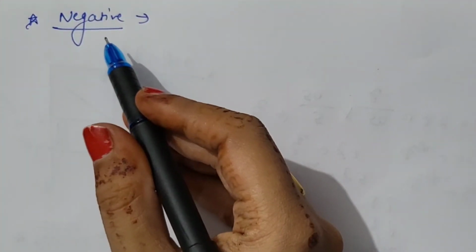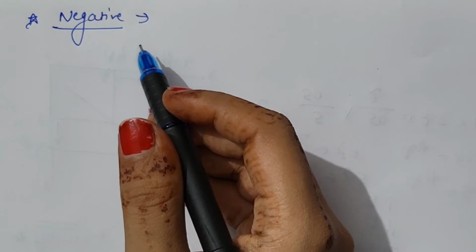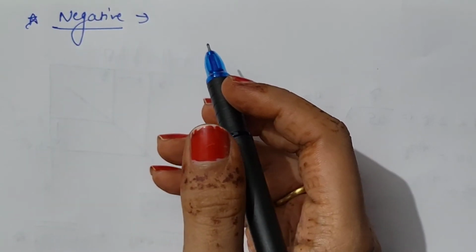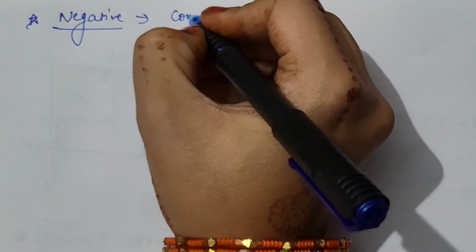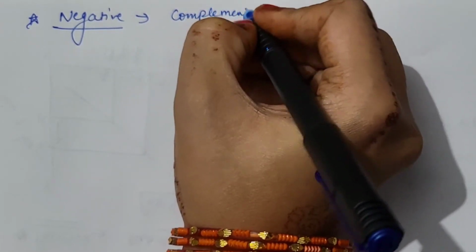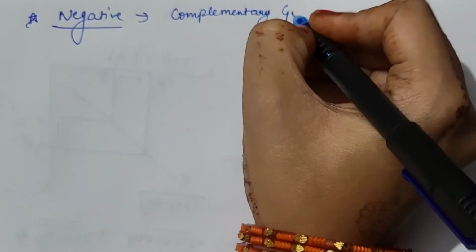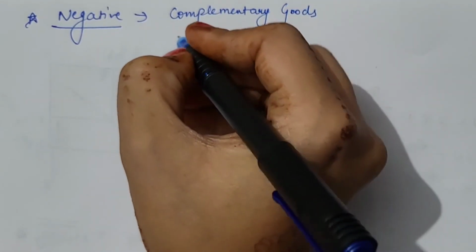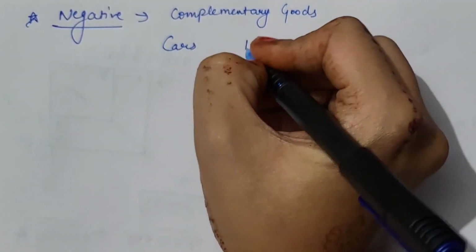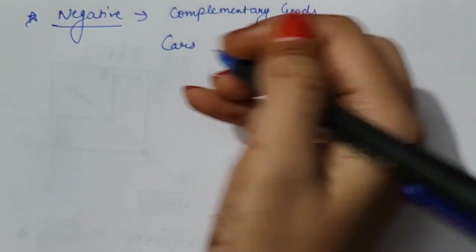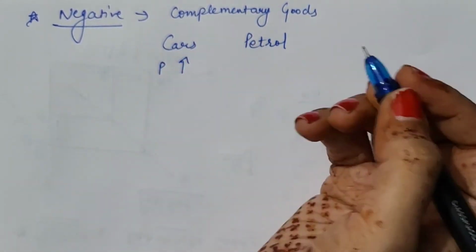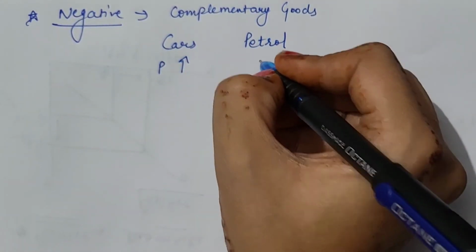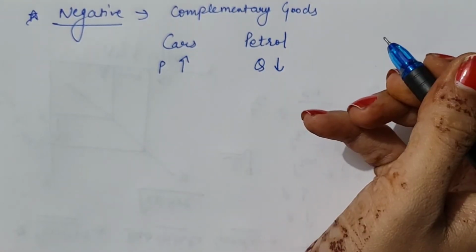Next comes negative cross elasticity of demand. Cross elasticity of demand is negative in the case of complementary goods, as I explained earlier, cars and petrol. If price of cars rises, then quantity demanded of petrol will fall.